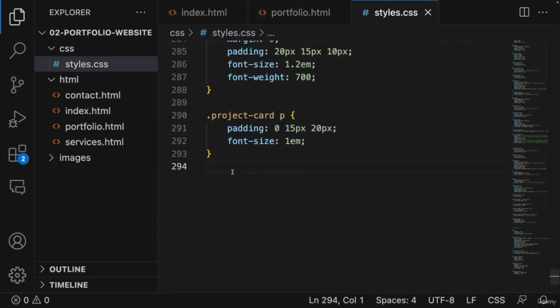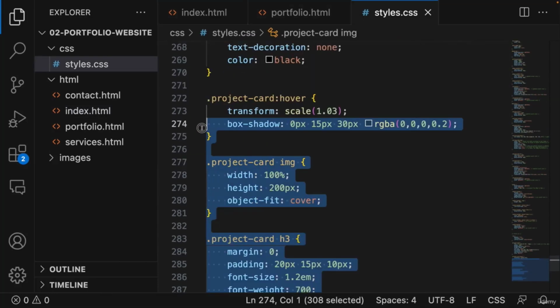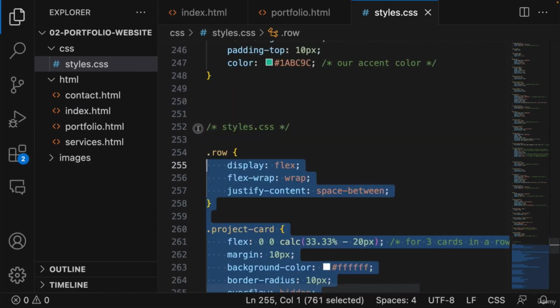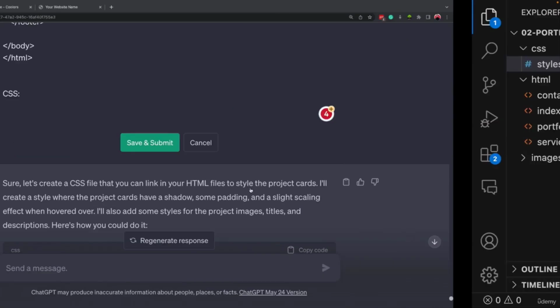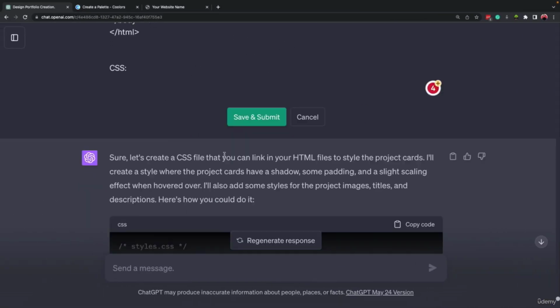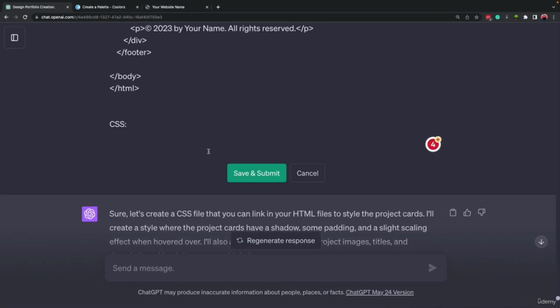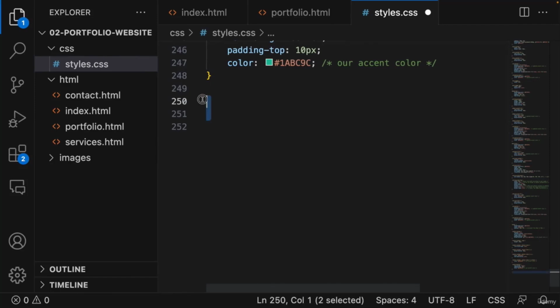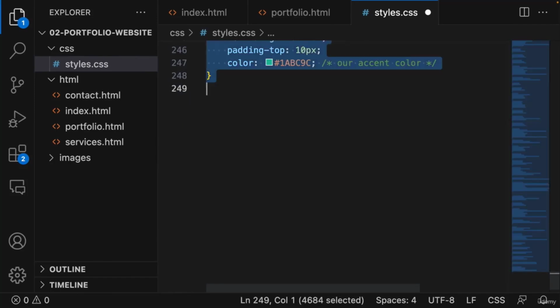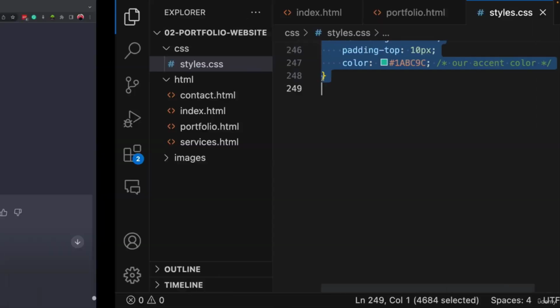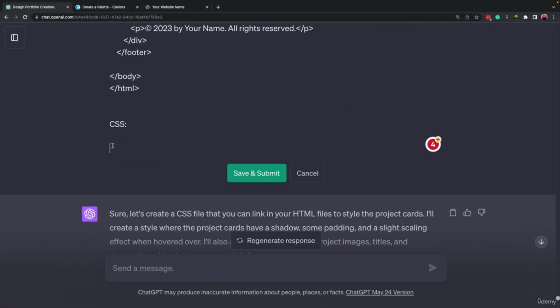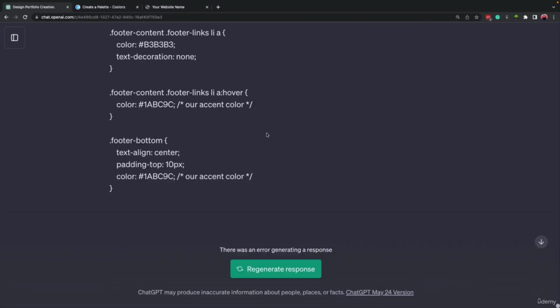Now here, let's remove the previous part we just copied and pasted, because we are changing the previous prompt and this code was coming after it. We shouldn't have it. Let's remove all these parts and let's copy the whole CSS code and paste it here. Save it.